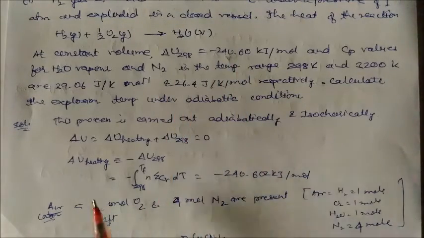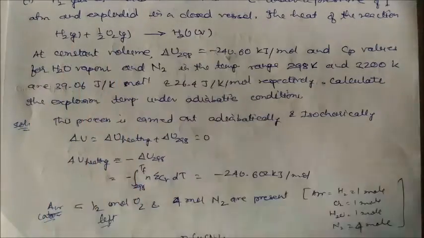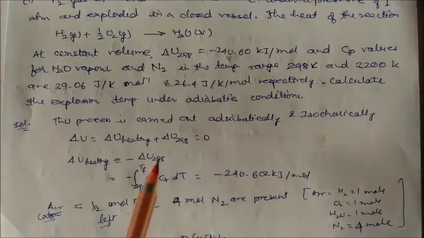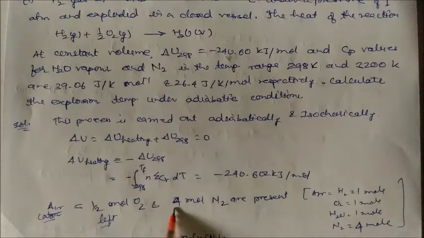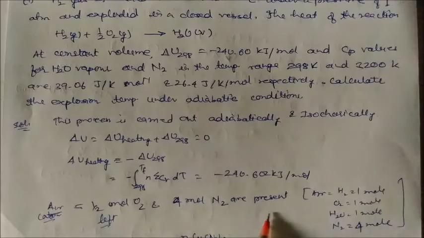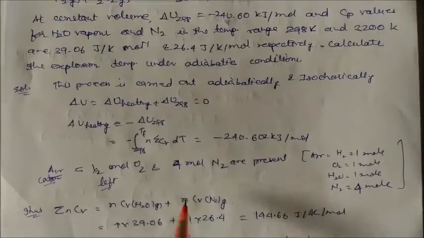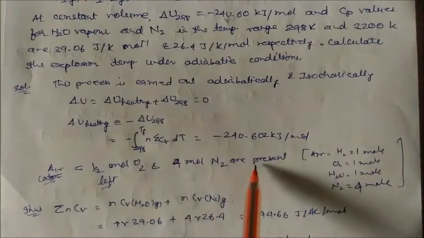Now air contains what? Half mole reacted with the hydrogen. So half mole of oxygen is left and 4 moles of nitrogen are left. Because if you take 1 mole of oxygen, then in the composition of air there will be 4 moles of nitrogen. So these two gases are also present. So we'll take the Cv of these two gases also, along with the water.